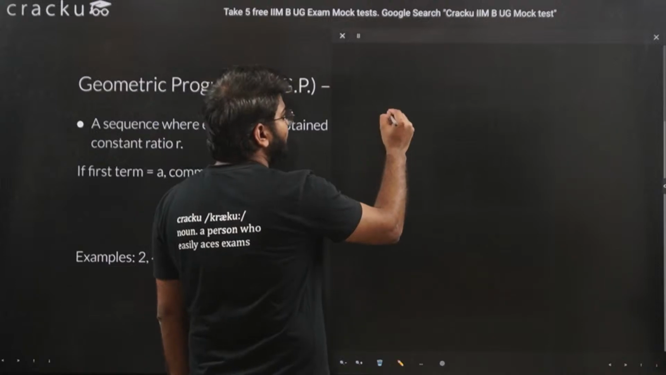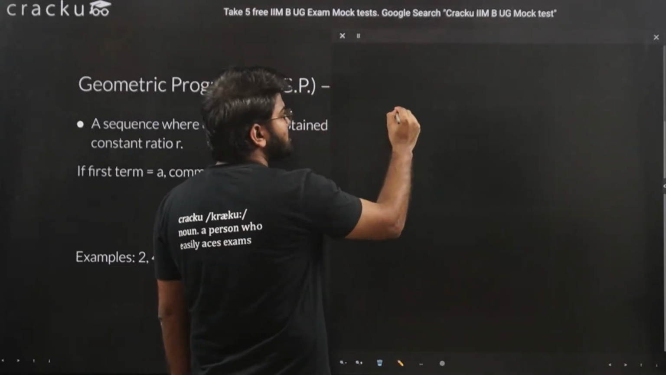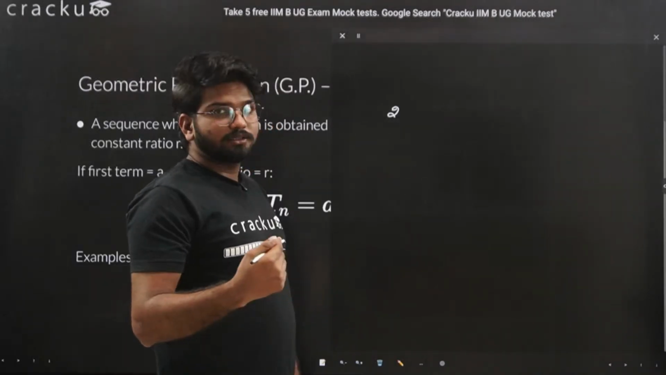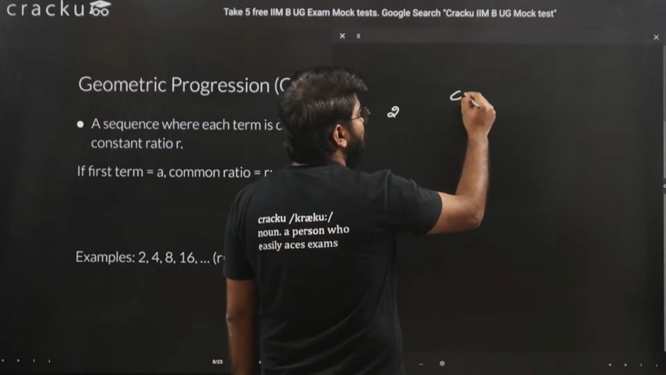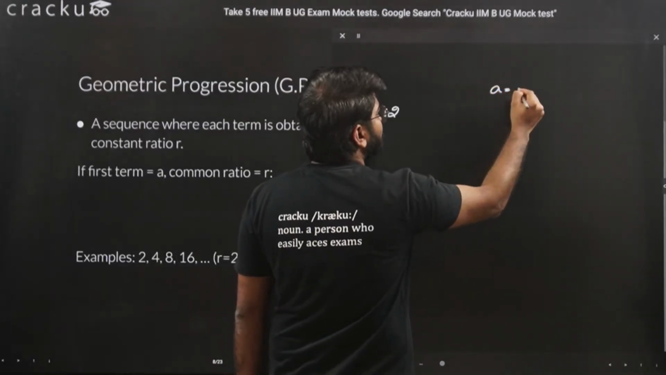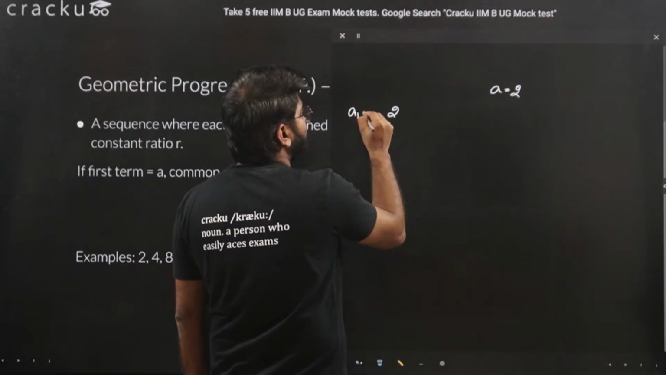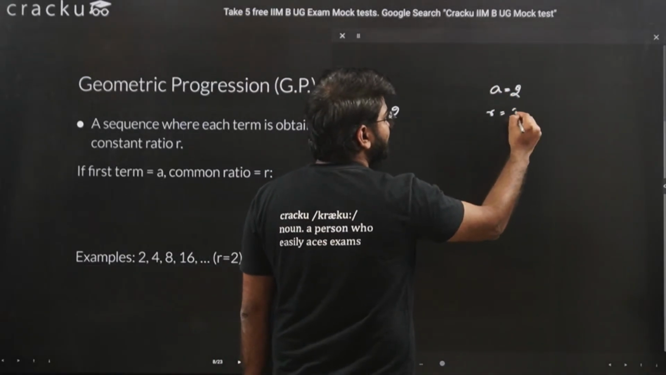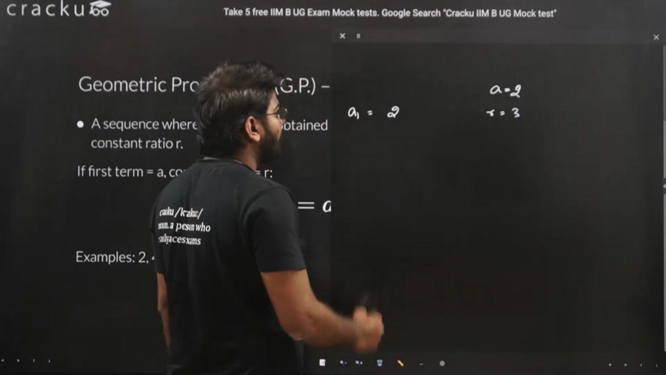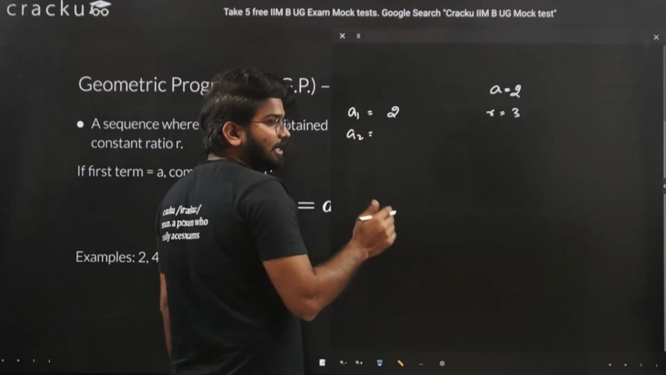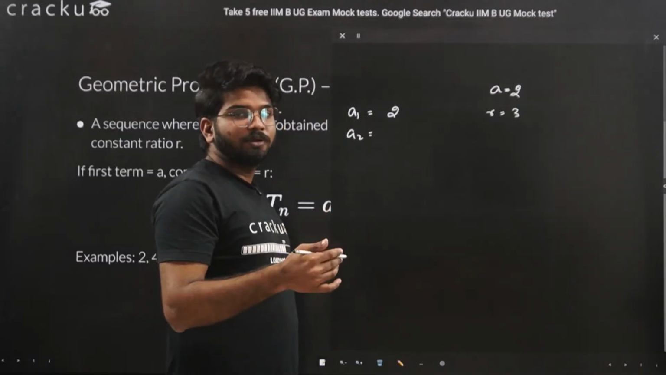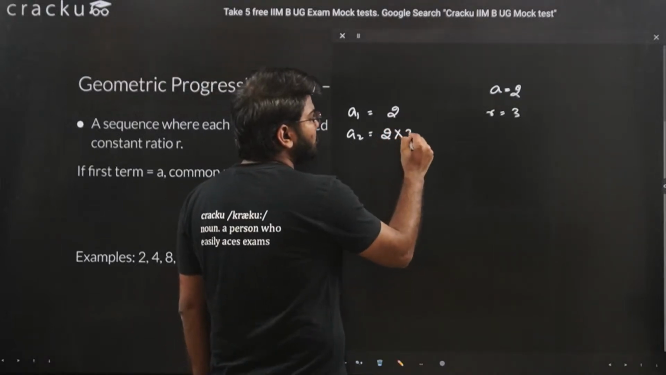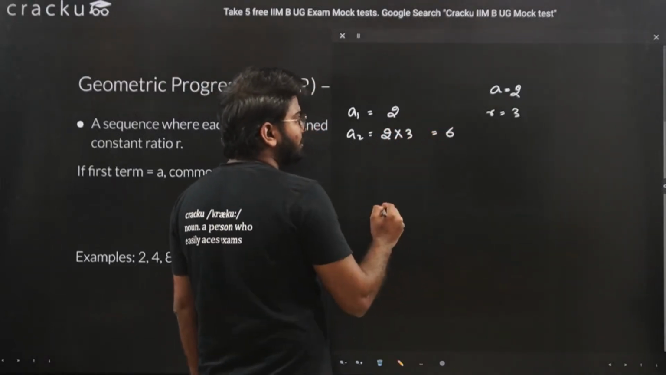Okay, let's say the first term of a geometric progression is 2, and the common ratio is, let's say, 3. So now we have assumed the first term is 2, so A1 is equal to 2 and the common ratio R is equal to 3. Now the second term will not be a sum of the common ratio, it will be a multiple. So the second term will be 2 into 3, that is equal to 6.